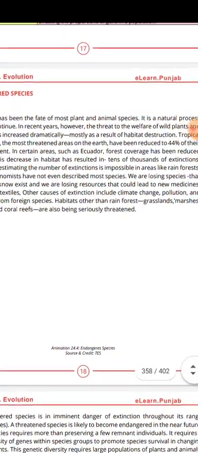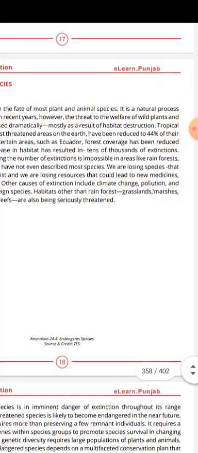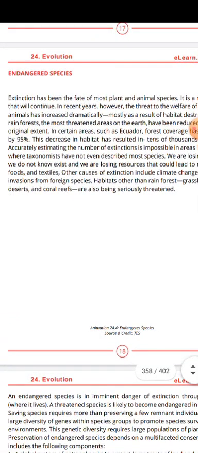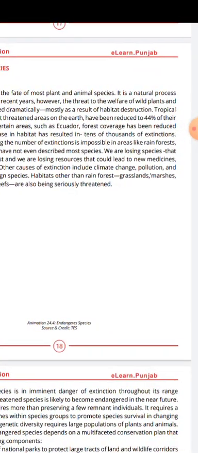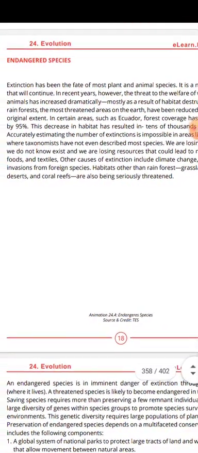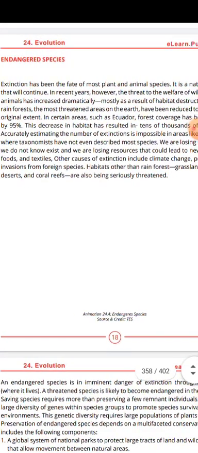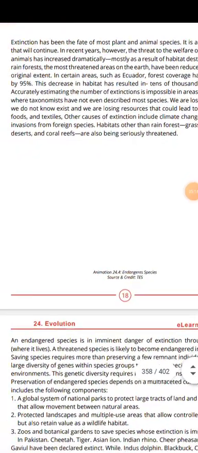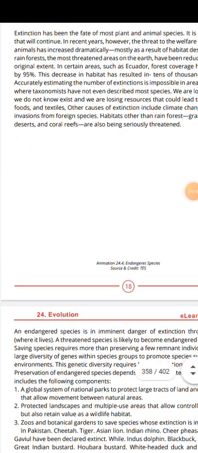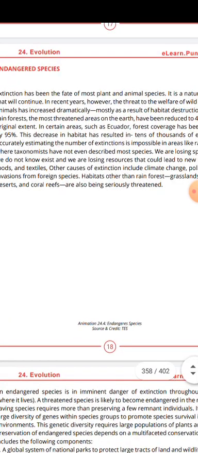exist, and we are losing resources that could lead to new medicines, foods, and textiles. Other causes of extinction include climate change, pollution, and invasion by foreign species. Habitats other than the rainforest, grasslands and marshes, deserts, and coral reefs are also being seriously threatened.